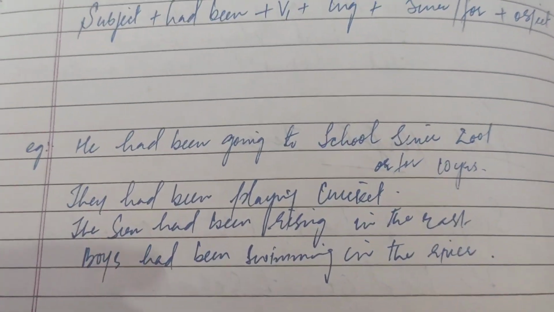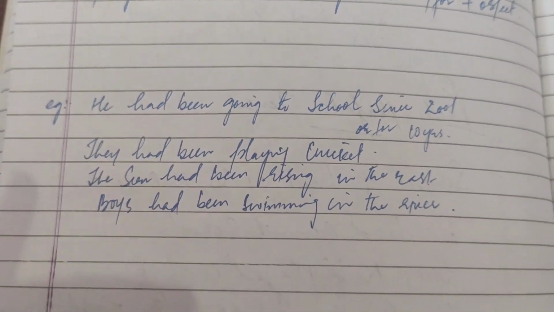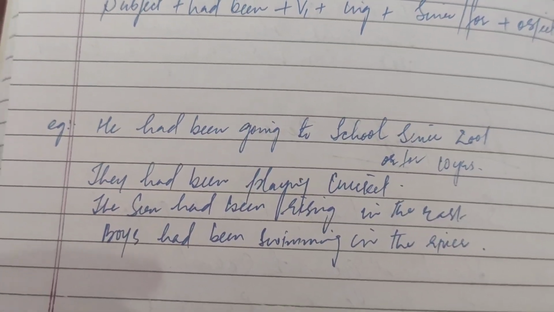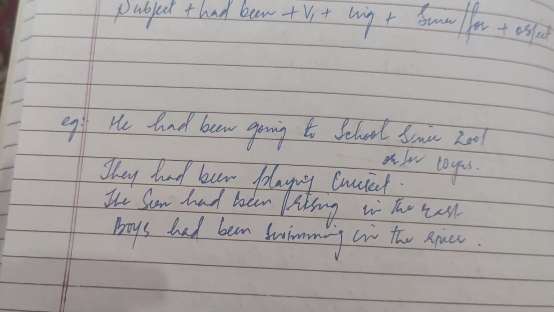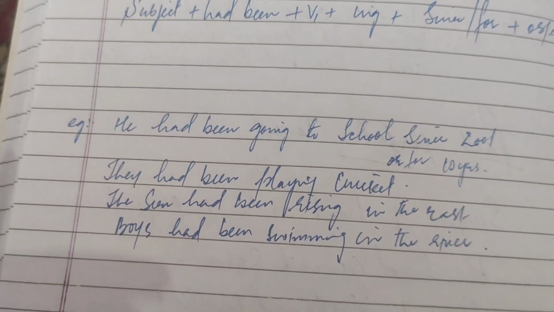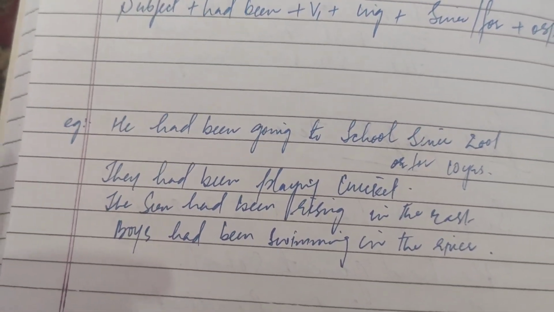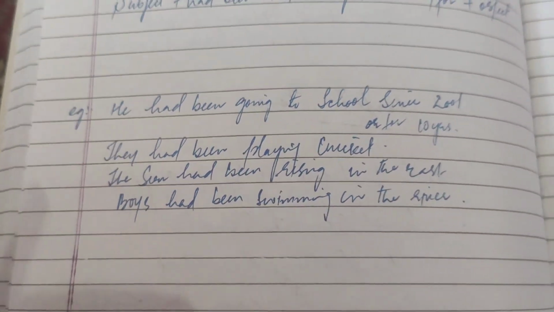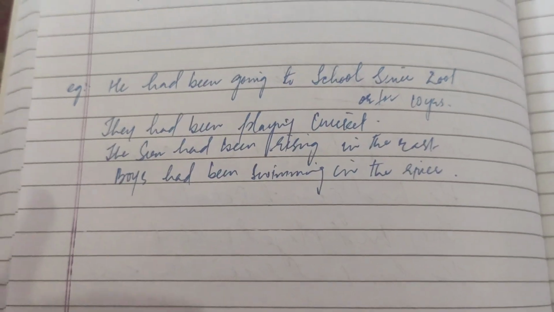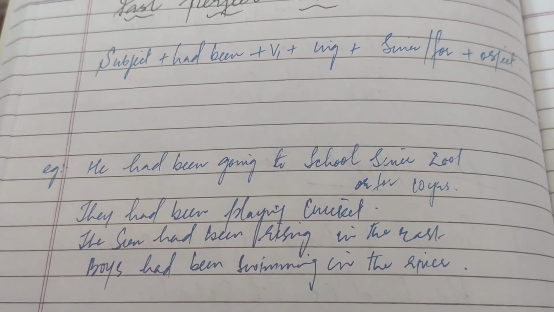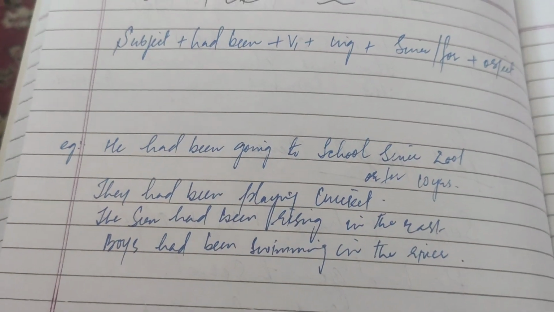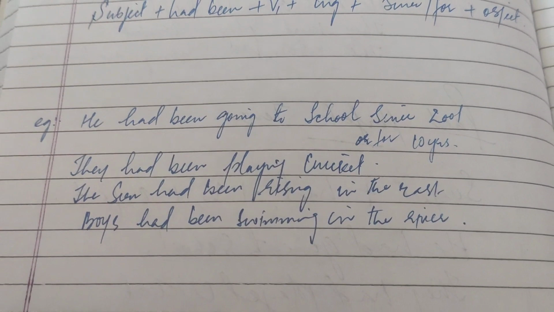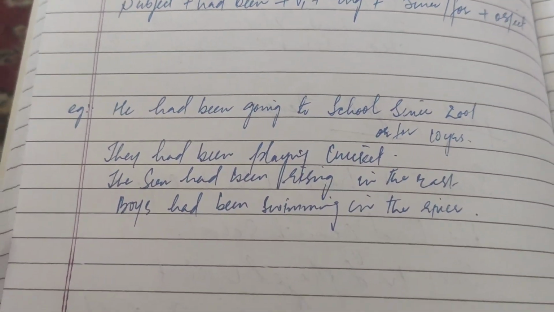For the interrogative sentences, you have to take out the helping verb, that is had. So: had he been going to school since 2001? Had they been playing cricket? Had the sun been rising in the east? Had boys been swimming in the river? And then in the interrogative negative sentences, there is also the question as well as the negative. Had he not been going to school? Had they not been playing cricket? Had the sun not been rising in the east? Had the boys not been swimming in the river? It's like this.